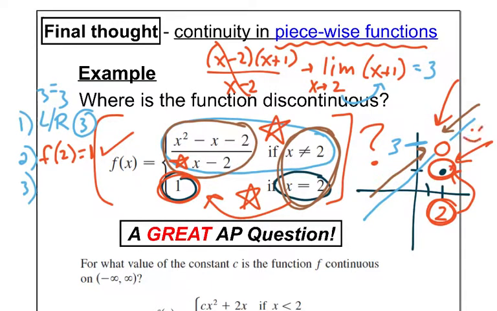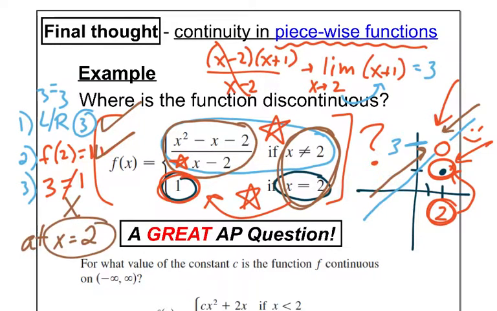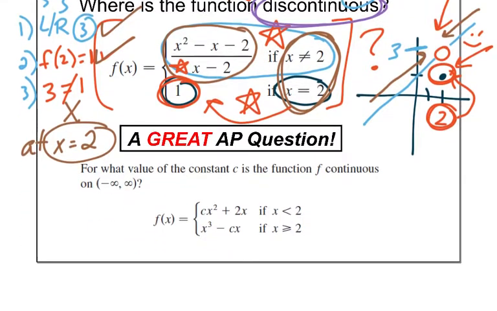That's happy. But remember, for step 3, we need to check and see, does the limit from step 1 equal the y value of the point in step 2? And no, they don't. So even though the limit exists up here, and the point exists in step 2, they're not the same. So is it continuous? No. So where was it discontinuous? The answer is at x equals 2. Okay? So it's really important. Every time we talk about discontinuity, especially on the AP exam, we do have to go through all 3 steps and check and see.